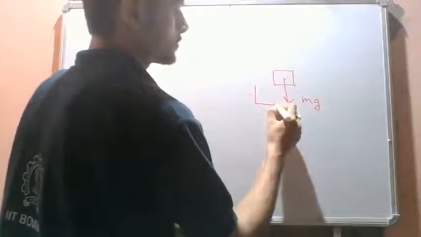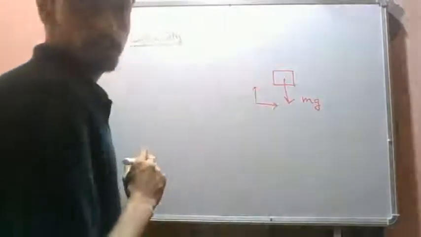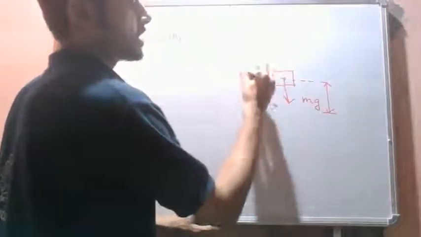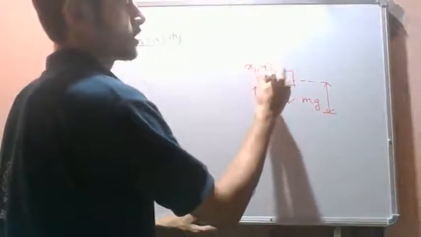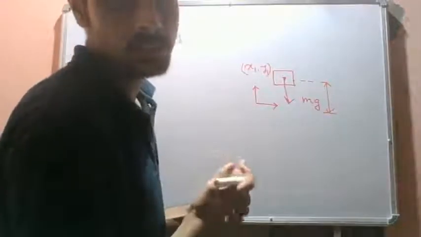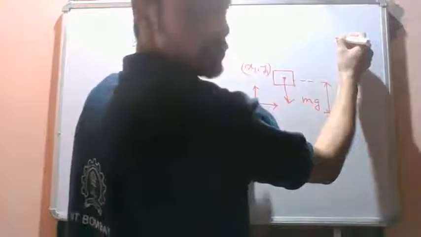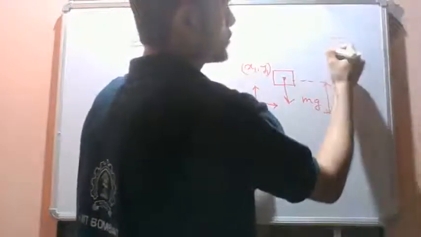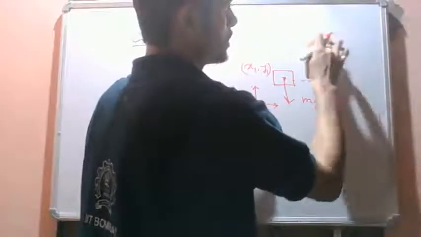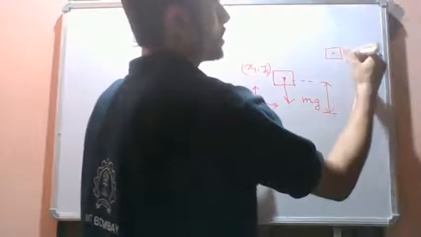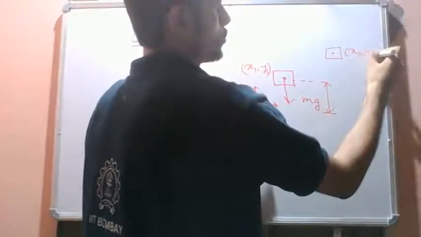So let's say we take a coordinate system like this. The initial coordinate is, let's say, x1, y1. Let's say this block is moved to this position. This coordinate is, let's say, x2, y2.